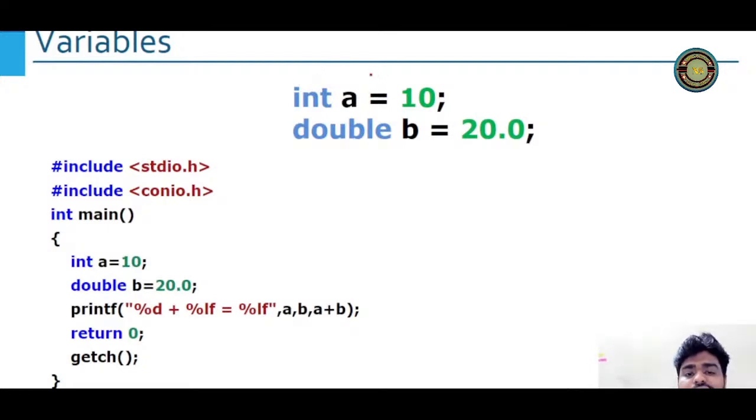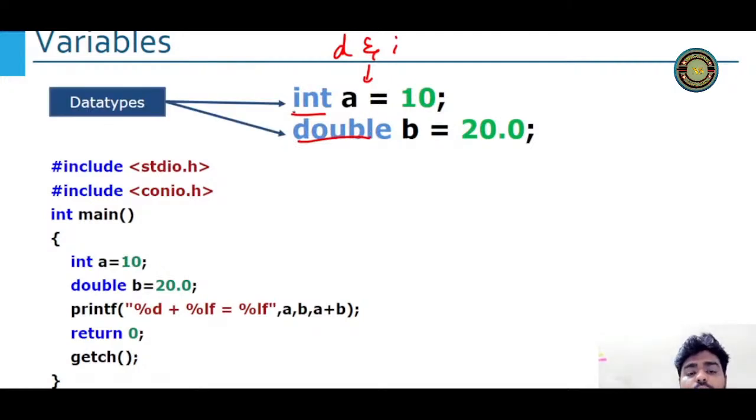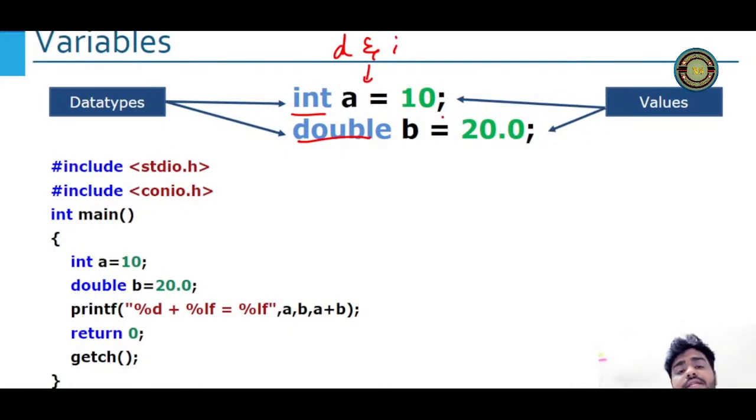Okay, we have an example here, int a equal to 10, double b equal to 20. See, declaration and initialization both is happening here. If you look at this blue color things, these are the data type. Okay, so the green ones are nothing but the values. The symbol is the termination symbol. Equal to is assignment operator. Don't say the interviewer that this is equal to. No, it has a name, assignment operator. Why do we call it as assignment operator? Because the value is getting assigned to that particular variable. That is why it is assignment operator.